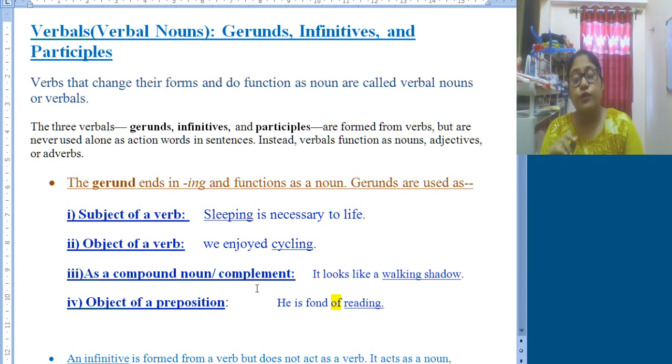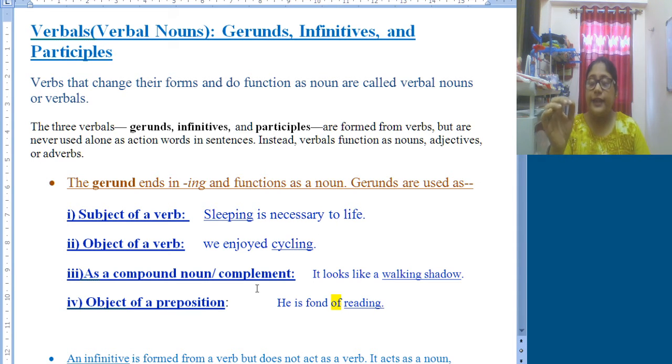Now, gerunds, infinitives and participles. The words we will be using are actually based on or formed from verb forms, but they act as noun or adjective or adverb, but they do not act as verbs. Now, we will discuss gerunds first. Generally, a gerund ends in ing and functions as a noun.